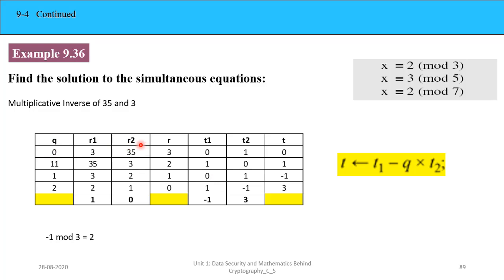So you have Q, R1, R2, R, T1, T2 and T. So how is this calculated? We take R1 mod R2. The remainder is stored in R. Then once we get this, R2 is shifted to R1, R is shifted to R2 and so on. So if we get 1, 0, then the GCD is 1, so the multiplicative inverse exists. If you get any other number than 1 here, it means the inverse does not exist. In this case we are getting 1, 0.